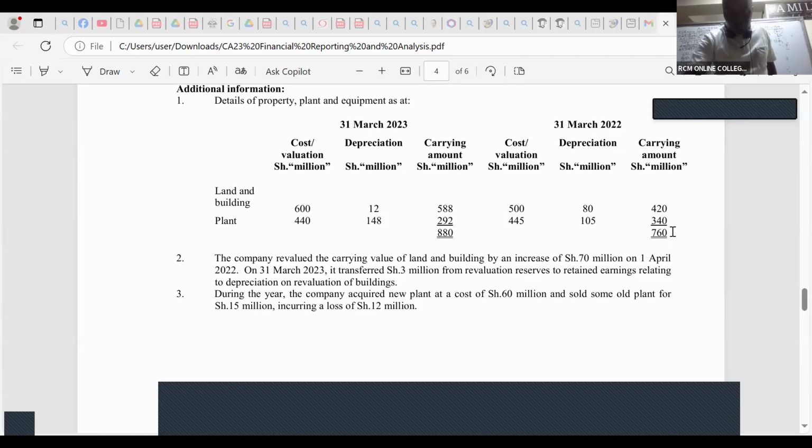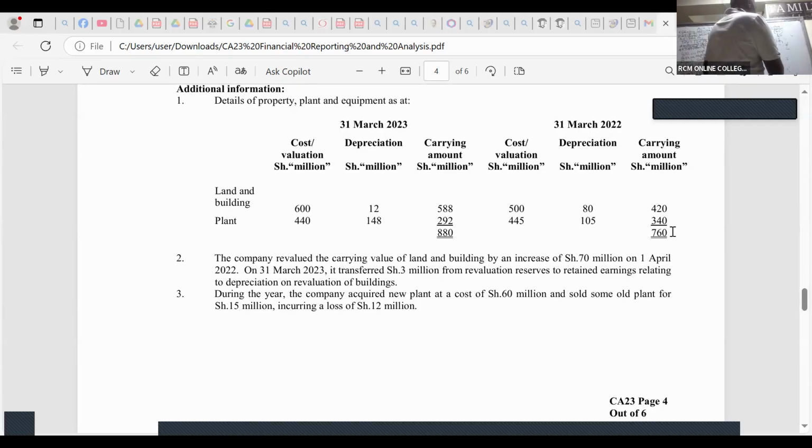Is it 340? Is there somebody who is able to see 340 for plant? These guys are not talking to me. So for plant, we have balance brought down 340. Balance brought down 330. And then we have a balance carried down 292.